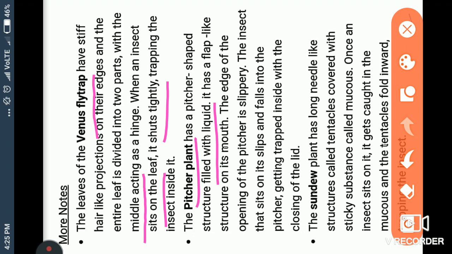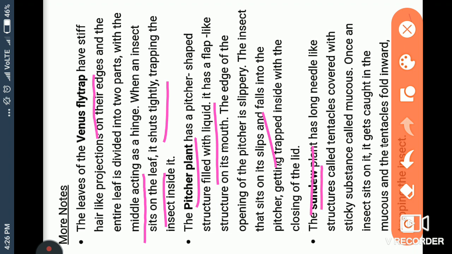Once any insect goes in, suddenly the lid will close the open space. The insect that sits there slips on the slippery area and falls into the pitcher, and there the gum-like structure is filled so that the animal sticks to the glue. After closing the lid, after some time the liquid digests the whole insect and takes its nutrients and completes their nutrition.